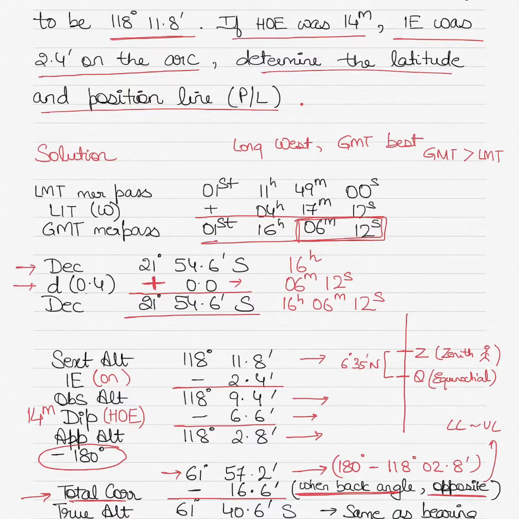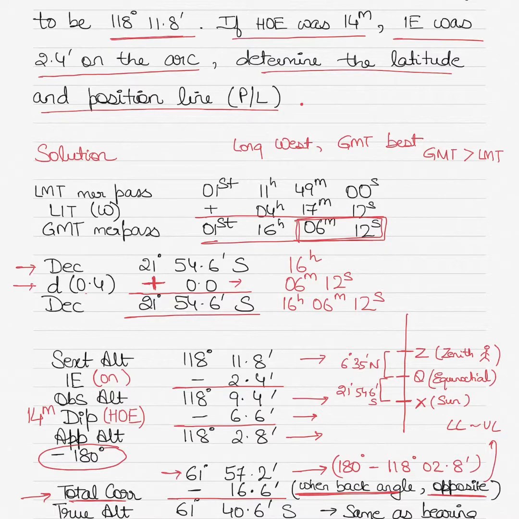So if you are in the north latitude, you are north of the equator, even if it's a celestial equator. So we are putting you and the sun in the celestial sphere now. Now because it's a meridian altitude, the sun will be exactly on your meridian, will be lower or upper, we'll find out. Your declination of the sun is 21 degrees 54.6 minutes, which is south. So you will put the sun south of the equinoctial and you will call it X. This is the sun, celestial body. This value here is 21 degrees 54.6 minutes south. Again, because it is south, the sun was plotted south of the equinoctial, which is the celestial equator.